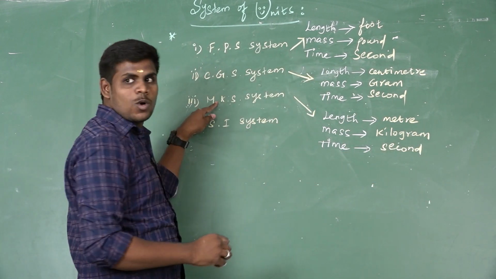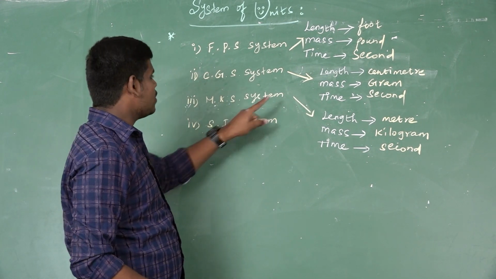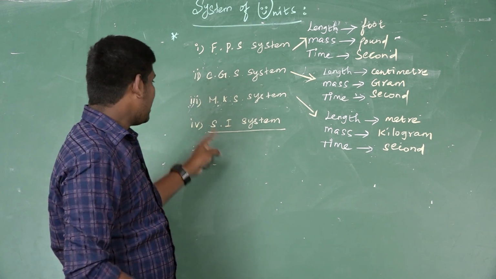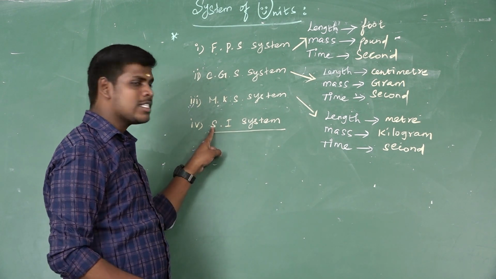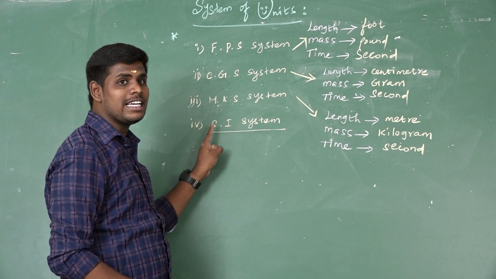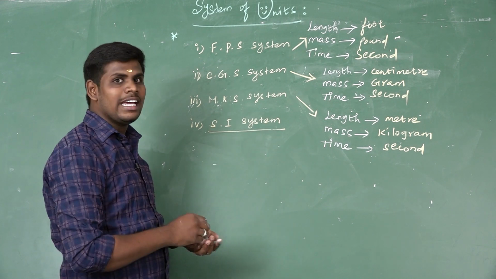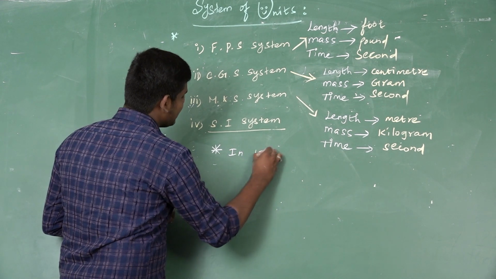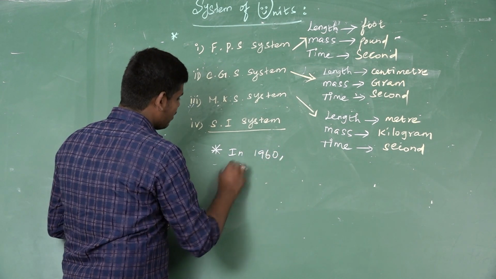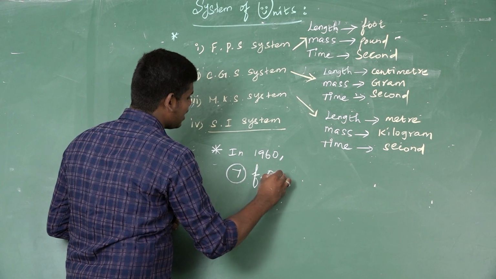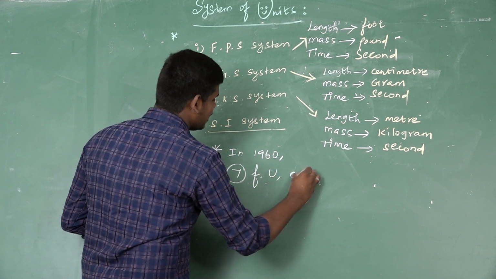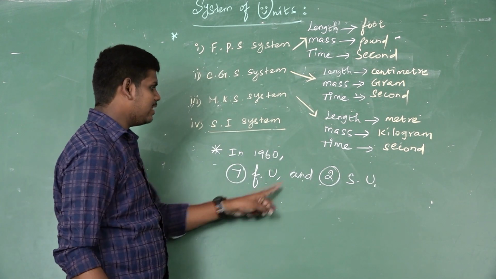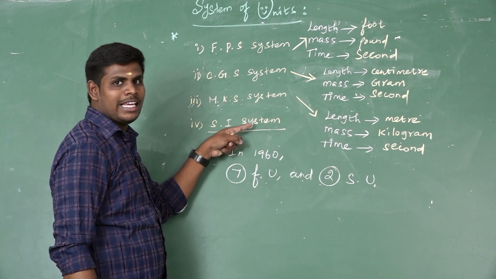This system is called MKS system. So the last one is SI system, also called the new system of units or international system of units. In 1960, listen all of you, 7 fundamental units and 2 supplementary units were decided. That system is called SI system.